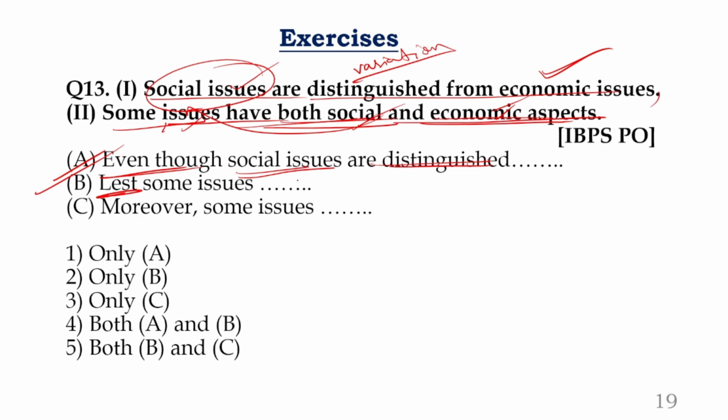Look at this word. What is that word? Lest. The word lest is equal to the word if, which shows condition. Is there a condition? No. What is the next word? Moreover. Just before I told you, however, moreover, therefore, they cannot start the statements. So what is your answer now? Only one. Next.